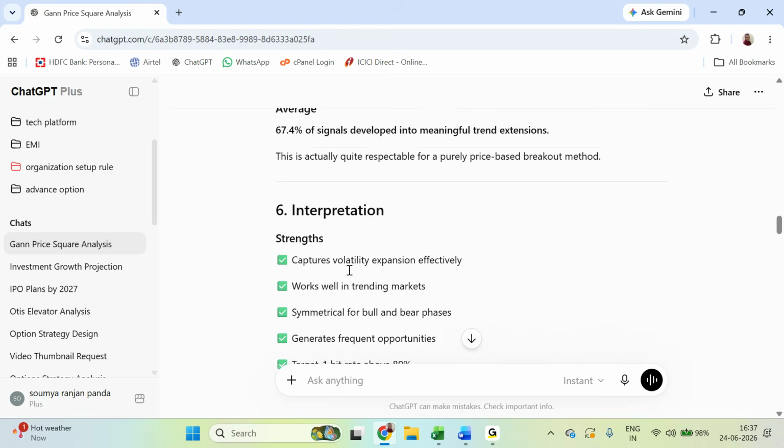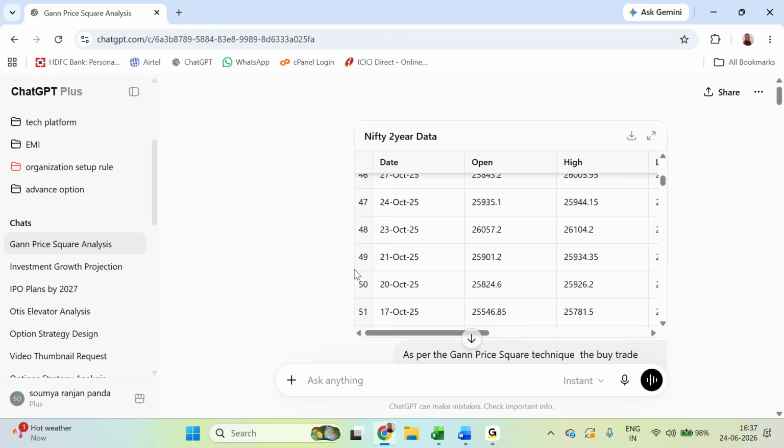Here I have given the data for Nifty. You can give 3 to 4 different data sets: for Nifty, for Bank Nifty, for some other stocks, for some crypto, and then you tell it to just analyze and tell which instrument is more reciprocal to this method, which instrument is accepting this particular method in a better way.